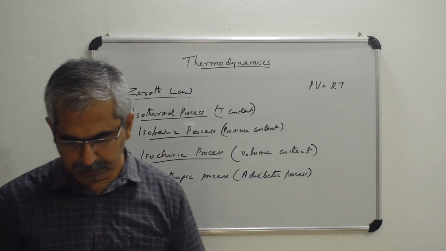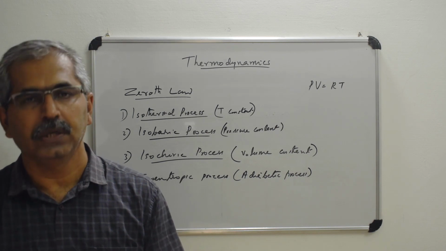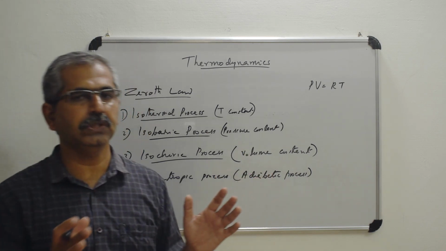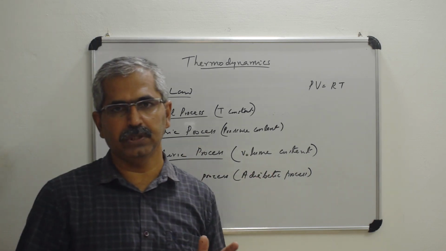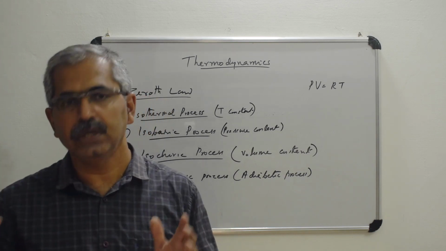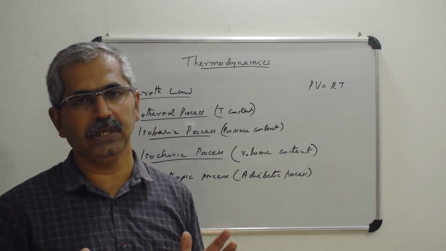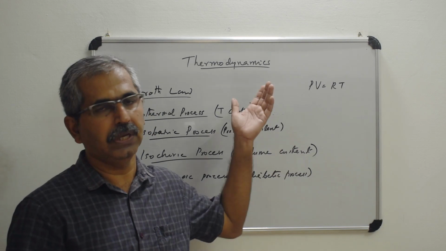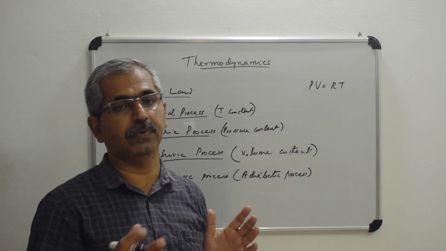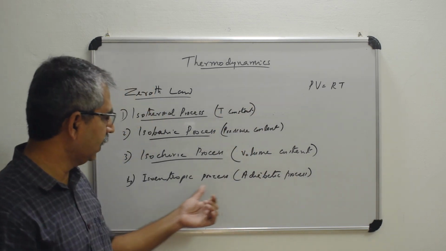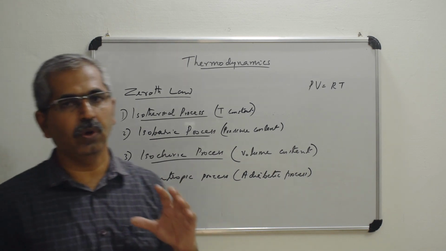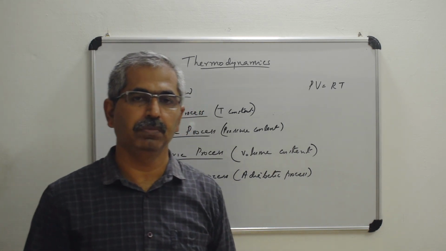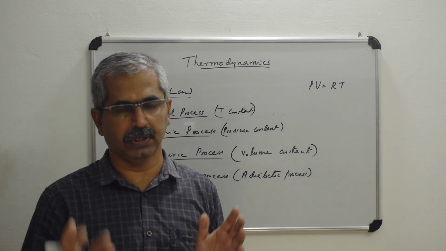So in adiabatic process, the thermodynamic system is isolated from the surroundings. Okay, so that is the main difference between the other processes. It is isolated from the surroundings. So in that case, you can see that there is no heat exchange between the system and the surroundings.